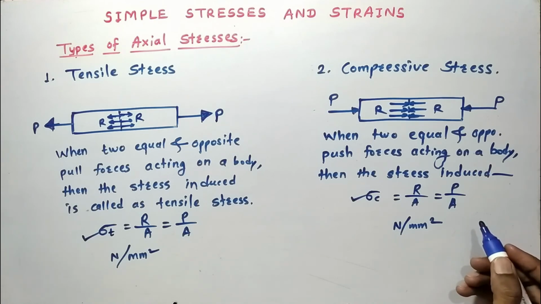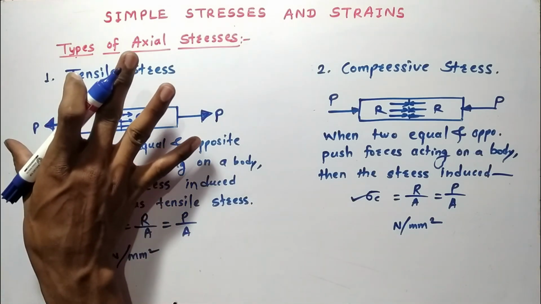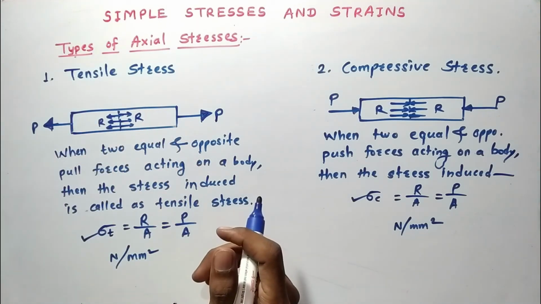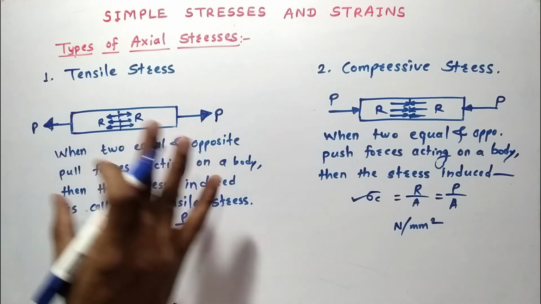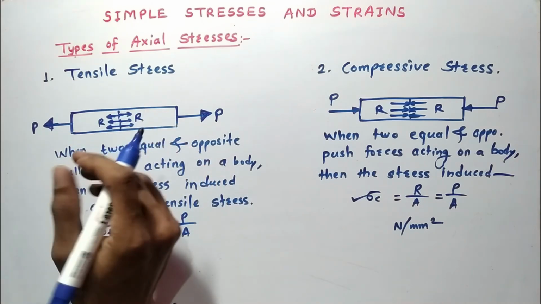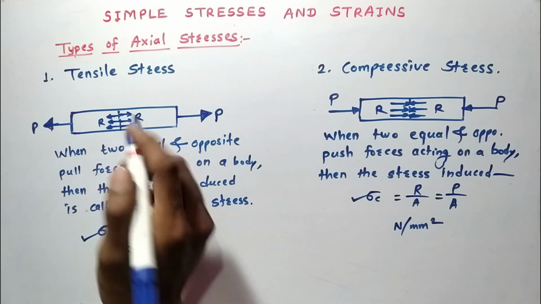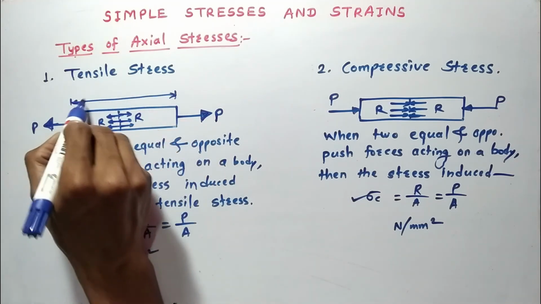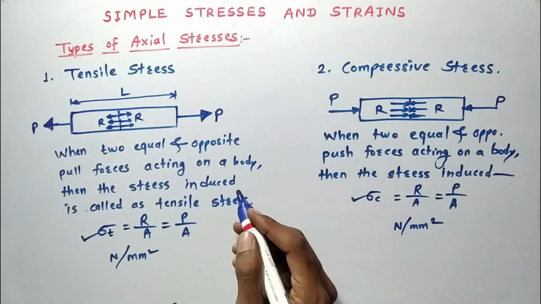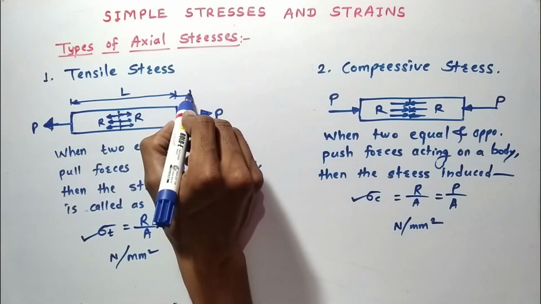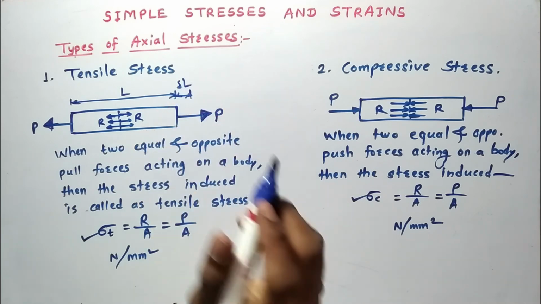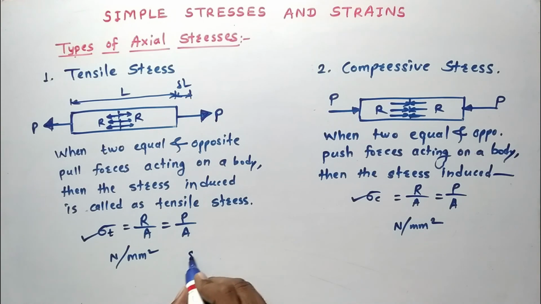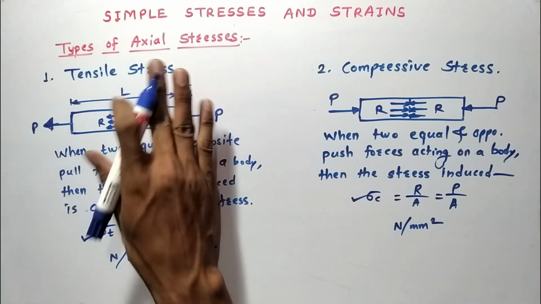Now due to pull type load, what change will happen in this body? If this is the length of the body, then the length of the body will increase by delta L due to tensile load.